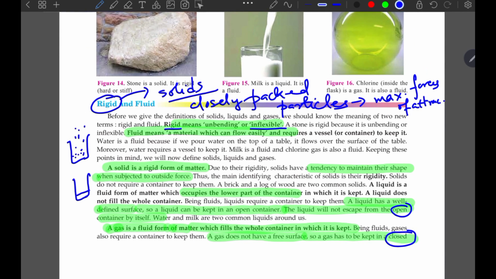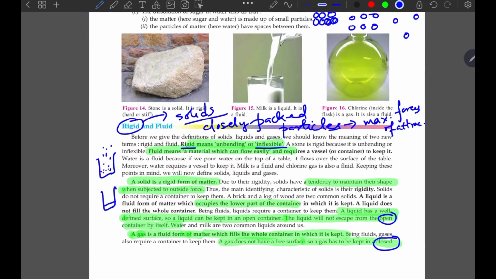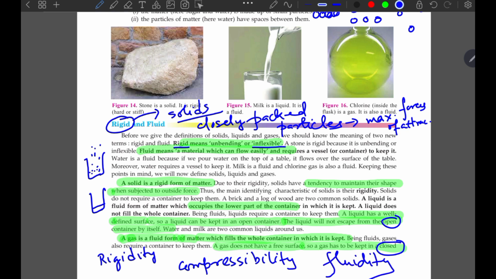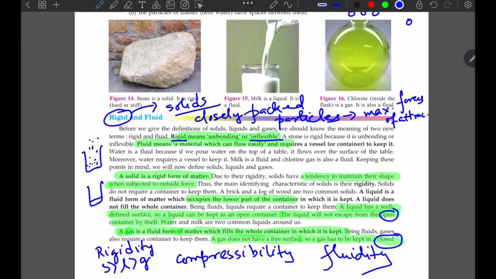See, suppose I am comparing properties like rigidity, compressibility, and fluidity with respect to solids, liquids and gases. Solids will have maximum rigidity, then liquids, then gases, because of what I said, the particles are closely packed and have maximum forces of attraction.